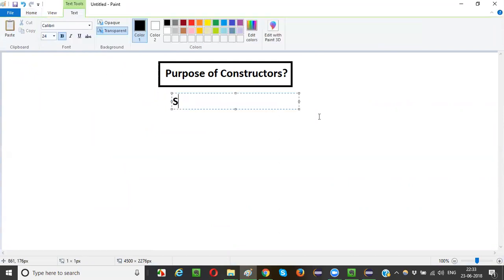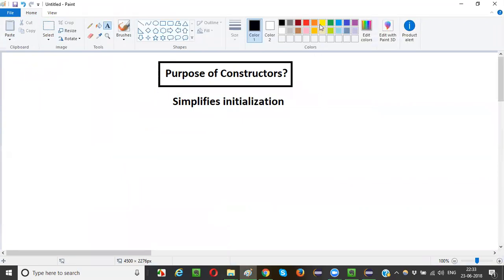Purpose of constructors: if someone asks you what is the purpose of constructors, you have to simply say it simplifies initialization. This is the purpose of constructors, guys.